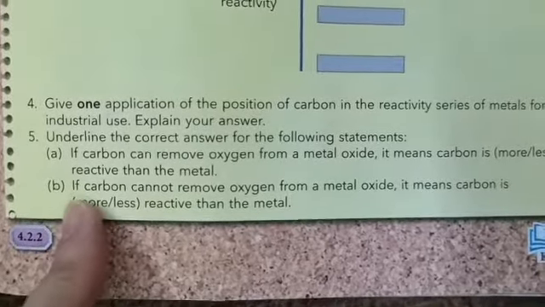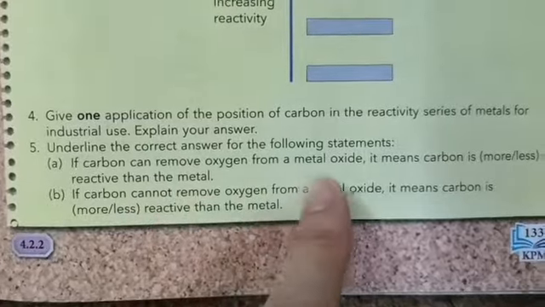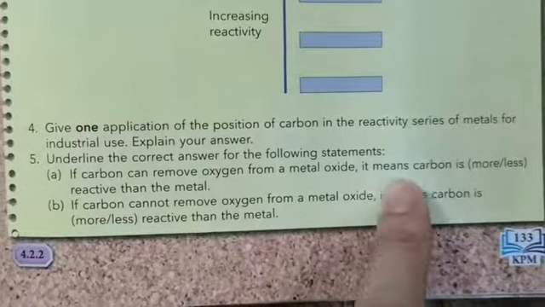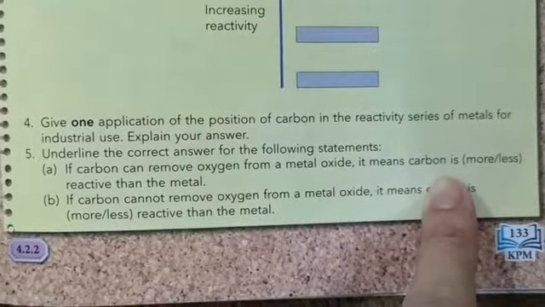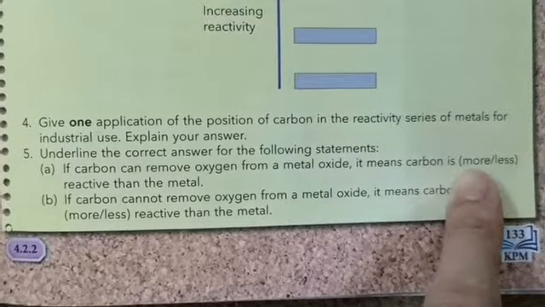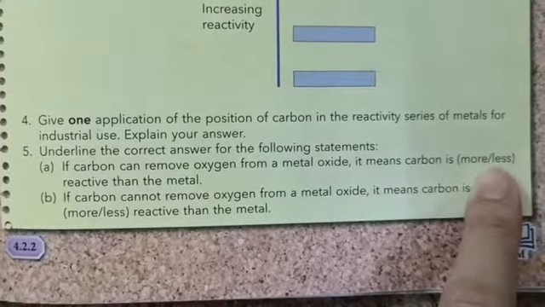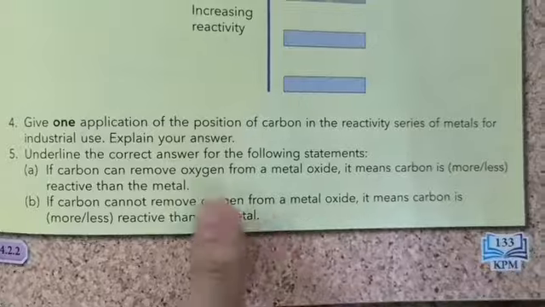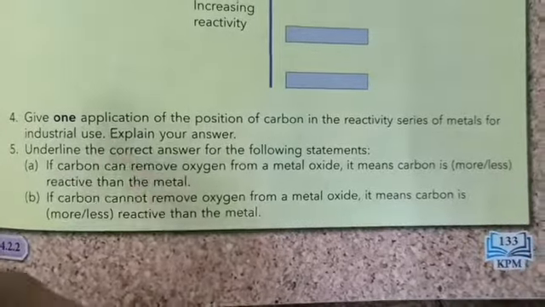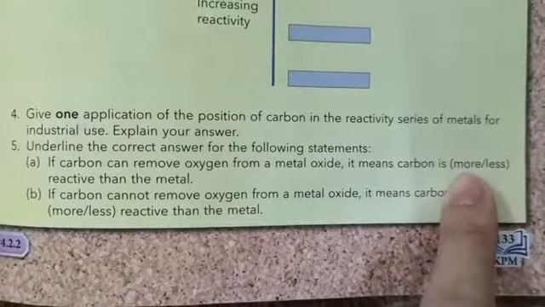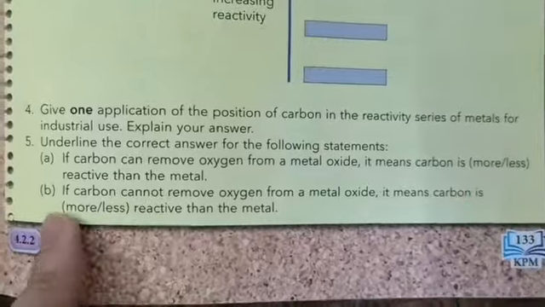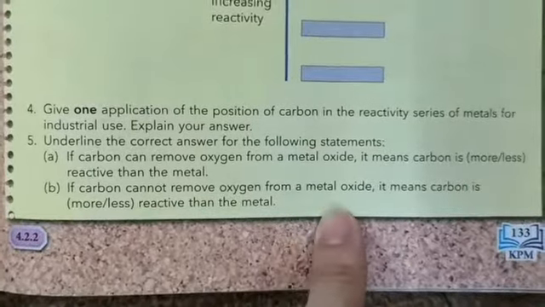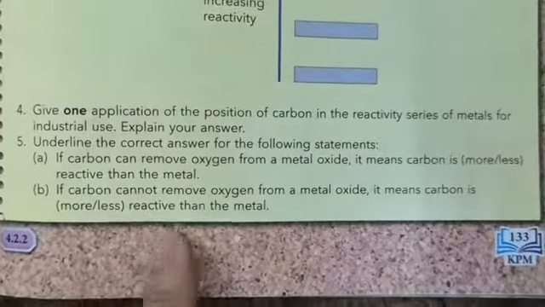Okay, and number 5, if carbon can remove oxygen from a metal oxide, it means carbon is which one? More or less? If it can remove oxygen, it means it is more reactive than the metal. But if carbon cannot remove oxygen, it means it is less reactive than the metal.